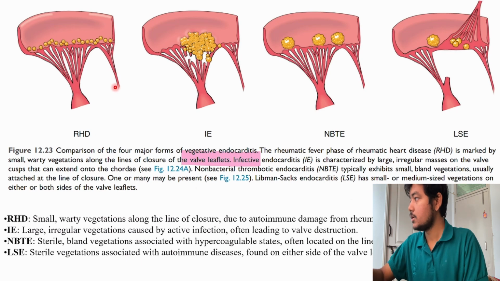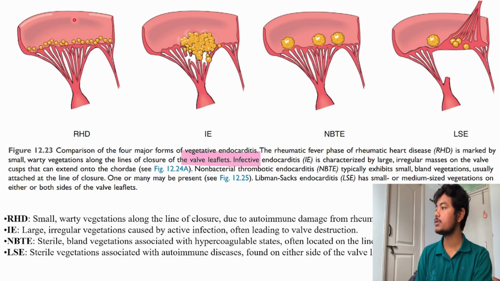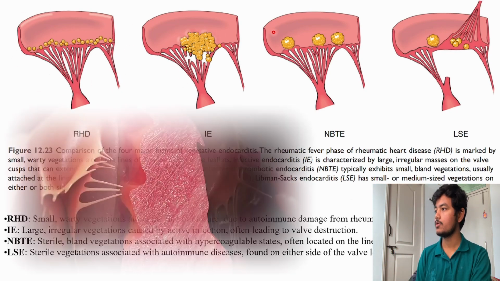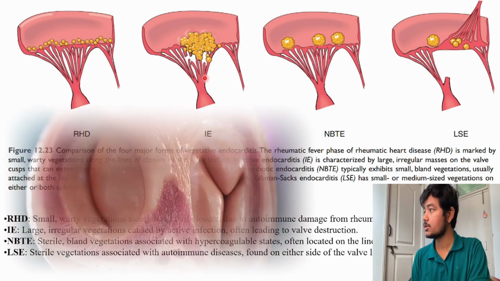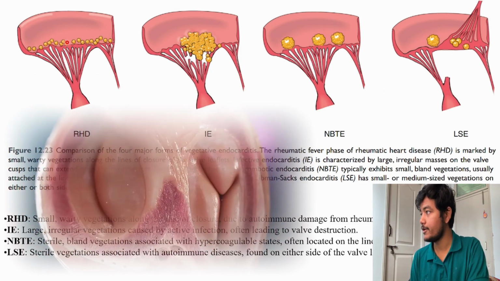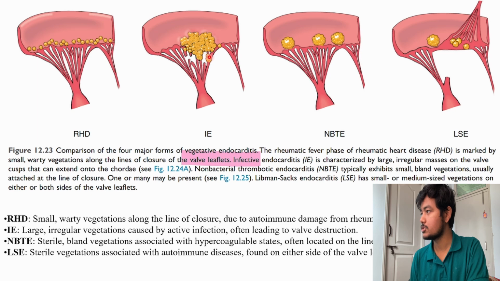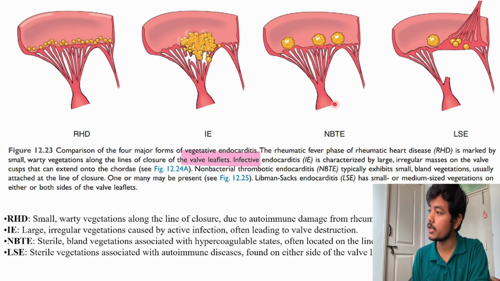Next, as you can see, what is this? These are all cusps or leaflets of the valve. As you can see, different kinds of patches or clumps have been formed in these valves. Here, this is the rheumatic heart disease scenario. This is infective endocarditis, which is a separate lecture.